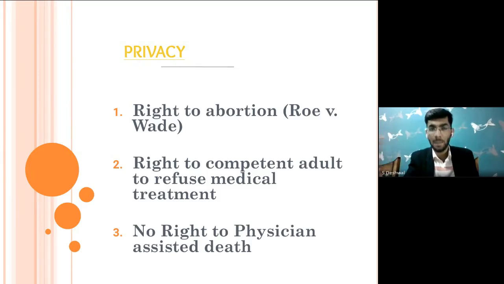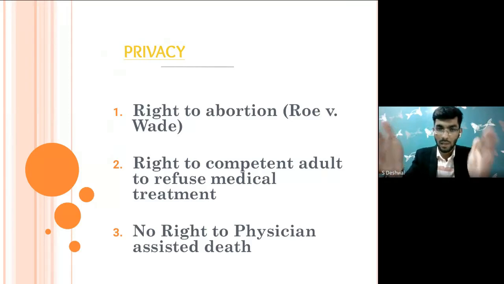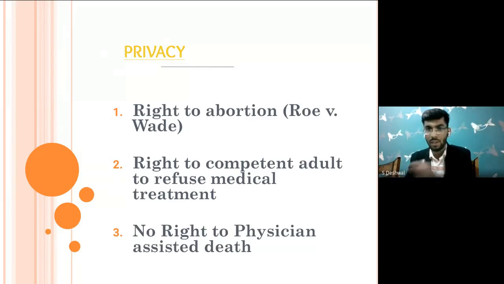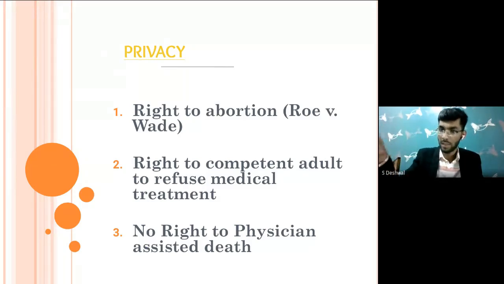Roe versus Wade is such an important decision, which says that the pregnancy period of 9 months could be divided into three trimesters. So for this right to abortion, there are 3 trimesters: first trimester, second trimester, third trimester. The first trimester starts from the first month to the third month. The second trimester starts from the beginning of the fourth month to the sixth. And the third trimester is from the sixth to the ninth. So this entire 9-month period has been divided into 3 trimesters.